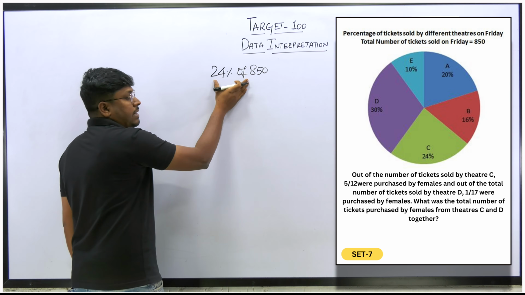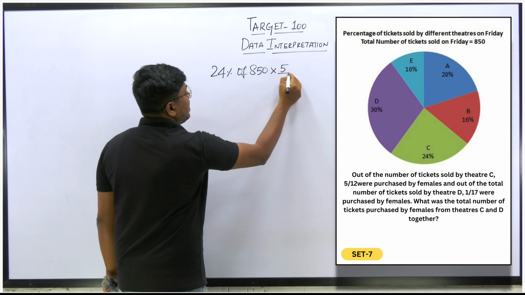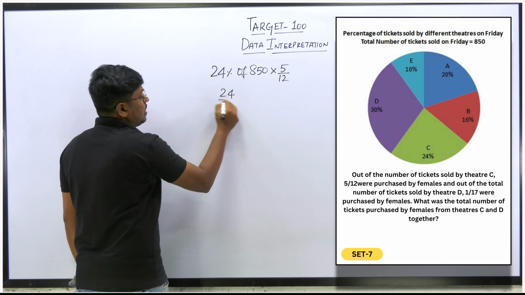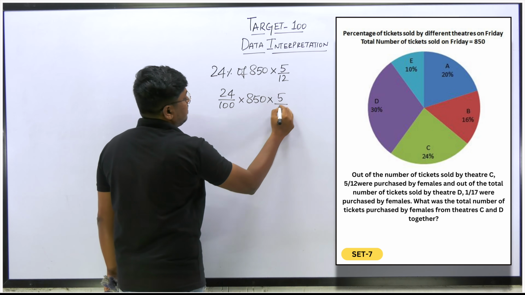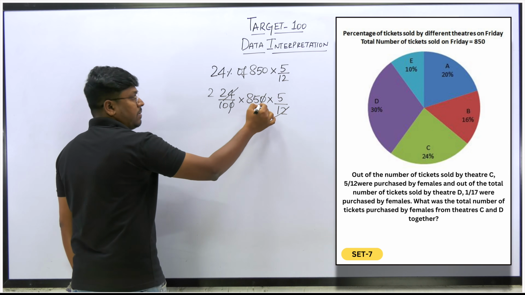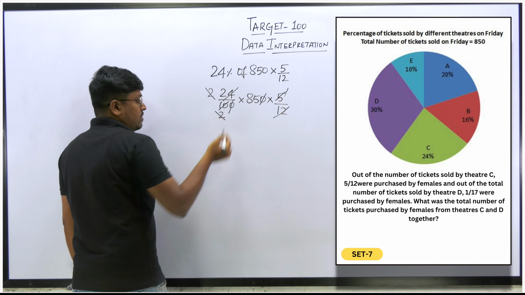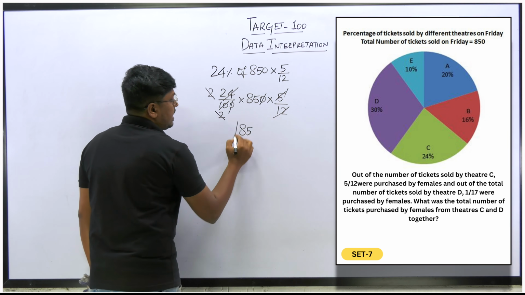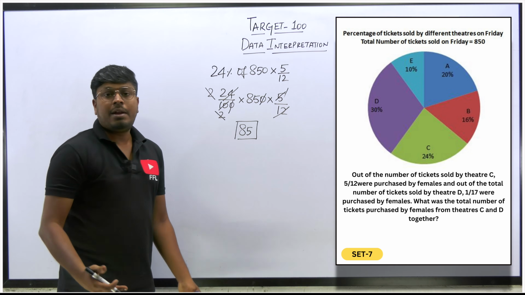And out of these tickets, right, how many tickets were bought by females? 5 by 12. So into 5 by 12, that's it, right? So 24 divided by 100 into 850 into 5 by 12. So now it will be easy, right? Cancel 0, 0 here. 1 5 is 5, 2 5s are 10. Cancel 2 and 2. So finally we have only 85. So 85 will be the total number of tickets that were bought by the females, right?